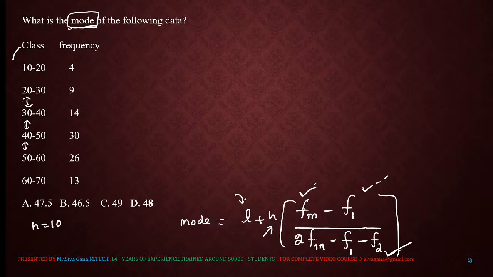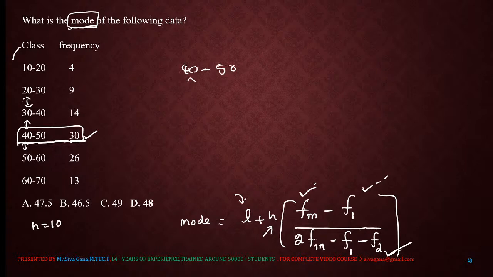Modal class, how to identify the modal class here? The class with highest frequency is nothing but the modal class. Here the highest frequency is 30, so this is the modal class. Therefore, 40 to 50.